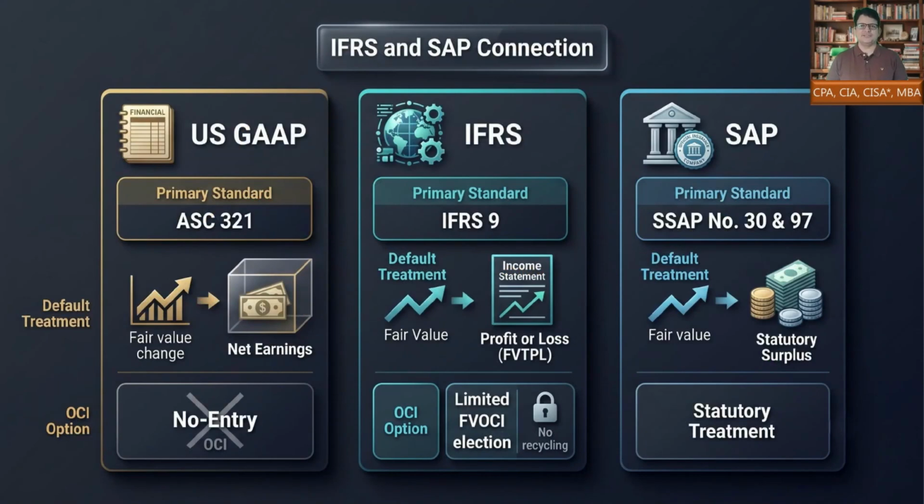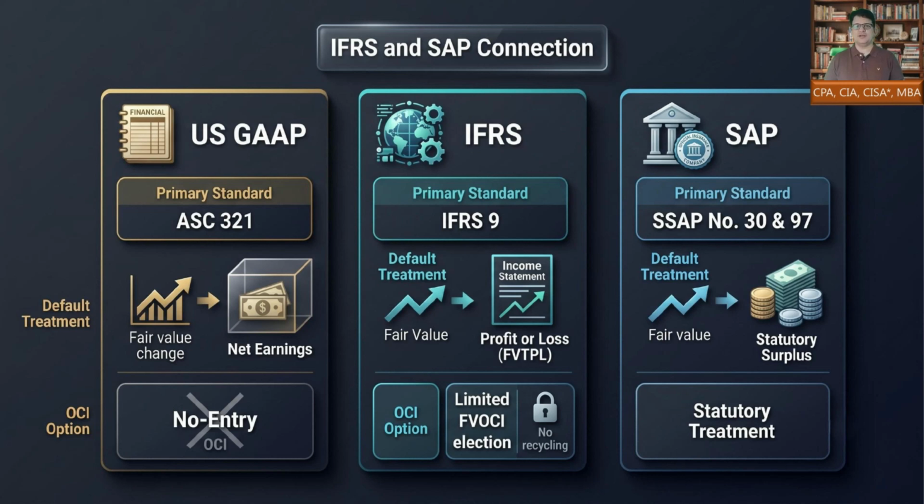Under US GAAP ASC 321, fair value changes for equity securities generally go to net earnings each period, and there is generally no OCI election for ordinary ASC 321 equity securities. Under IFRS 9, fair value through profit or loss, or FVTPL, is the general model for equity investments, but an irrevocable fair value through other comprehensive income, or FVOCI, election may be available for certain non-trading equity instruments. Gains and losses under that FVOCI election do not recycle to profit or loss on sale.